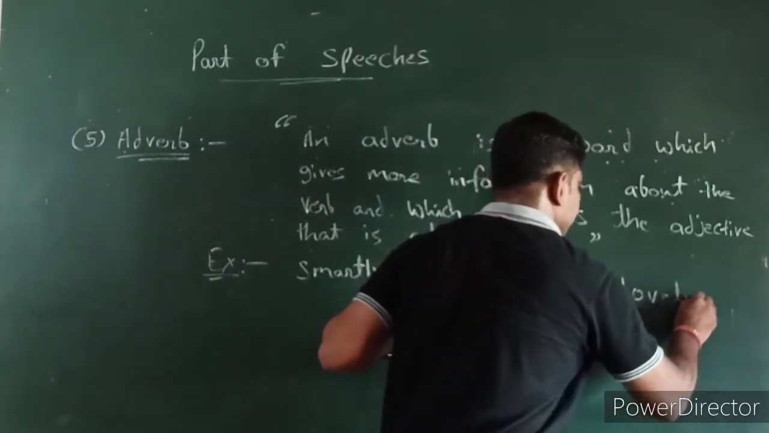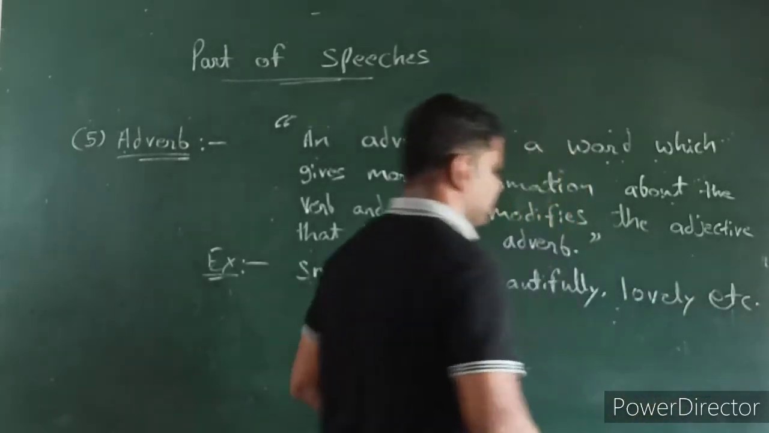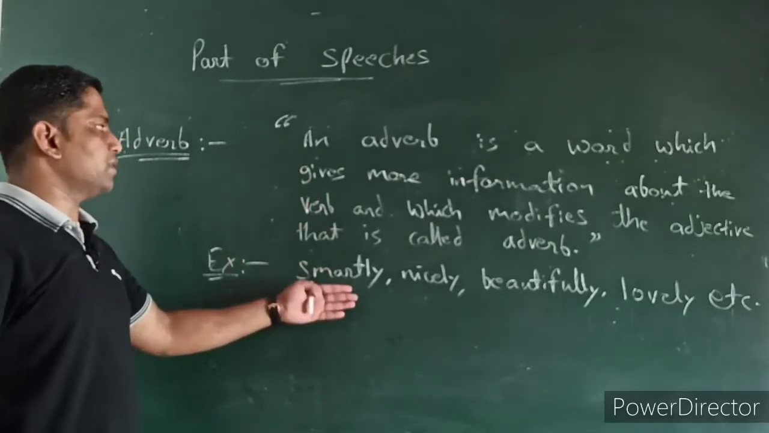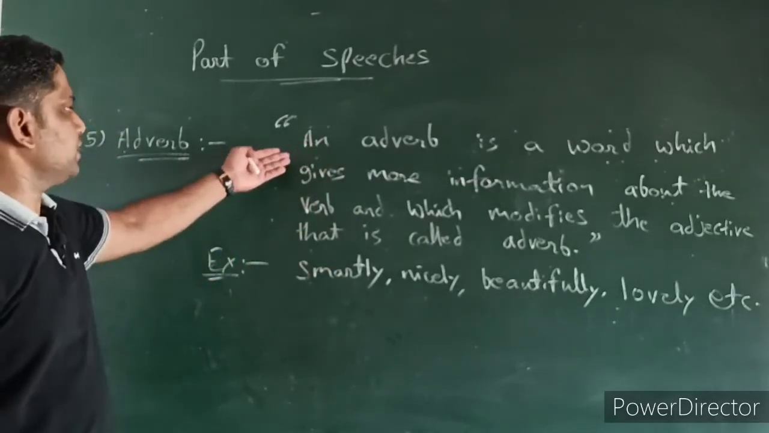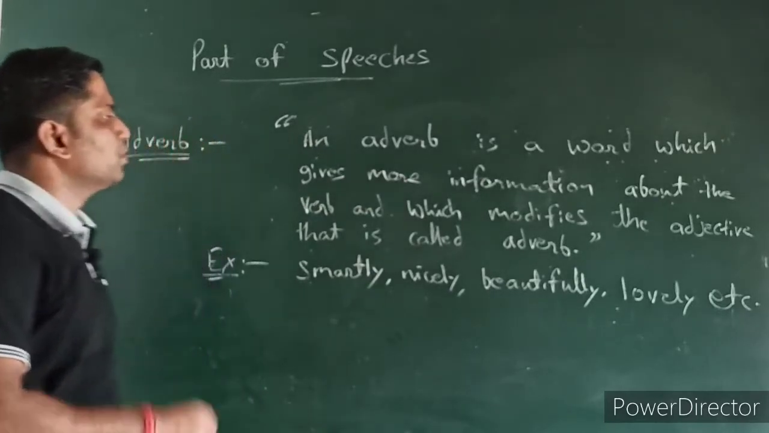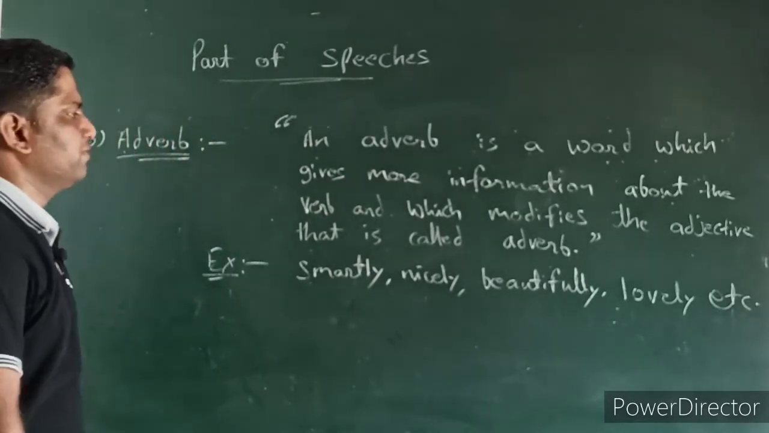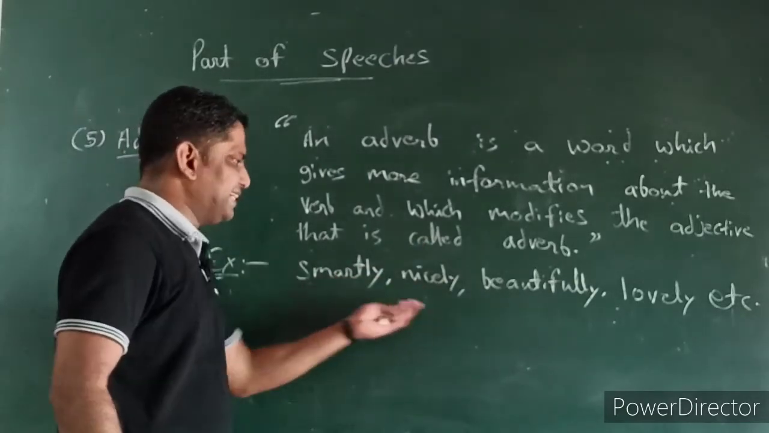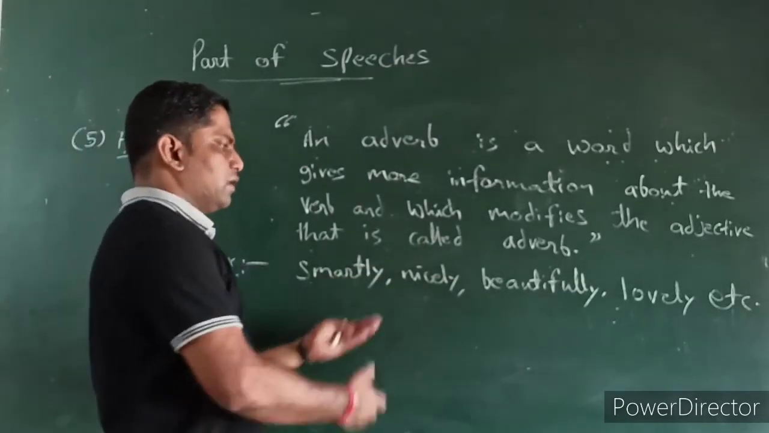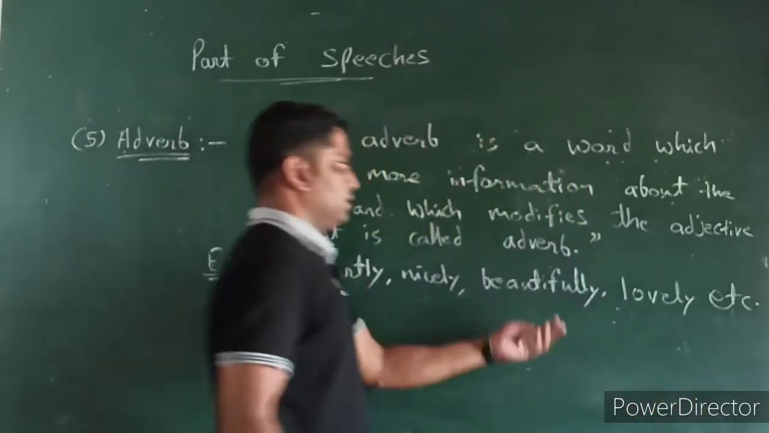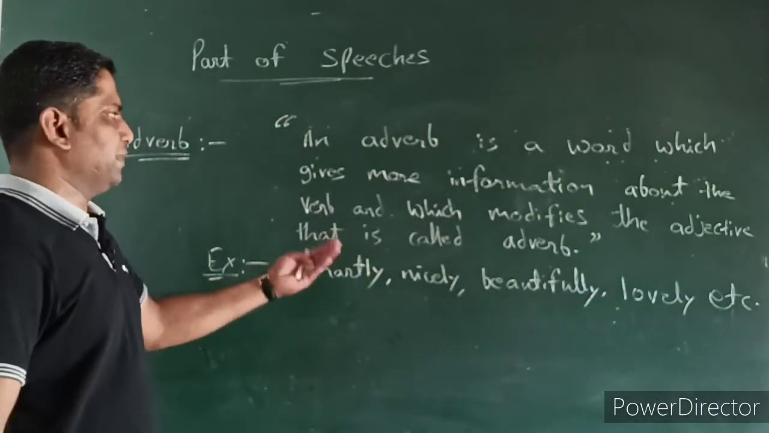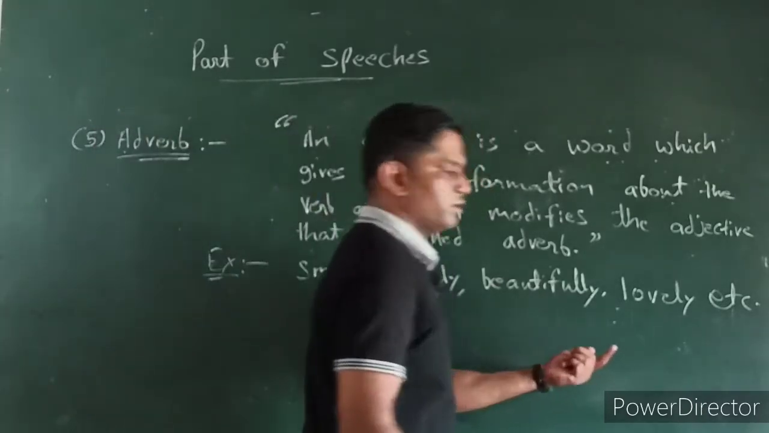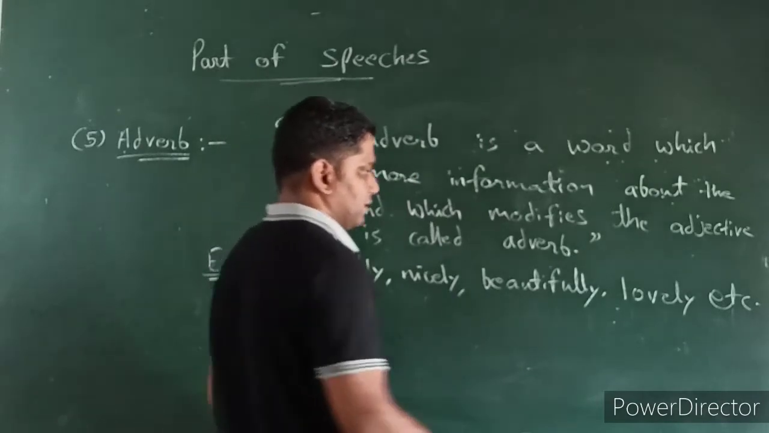Lovely, etc. We have a lot of things. So this is the adverb. Very simple, very easy to understand, right? One more time we see this thing. An adverb is a word which gives more information about the verb and which modifies the adjective. That is called adverb. Smartly, nicely, beautifully, lovely, wonderfully. A lot of words come as an adverb. This adverb also makes our sentence more beautiful. It's considered as lovely.